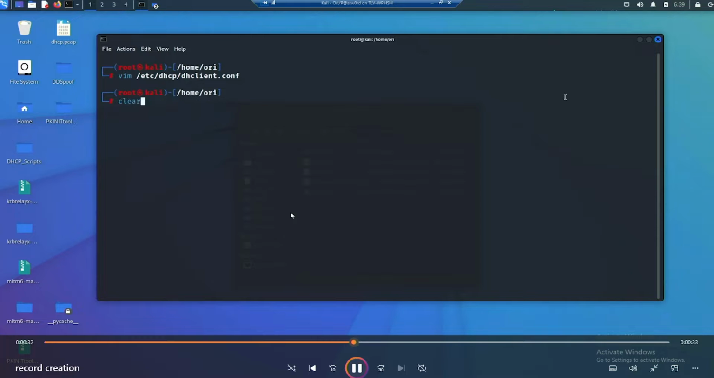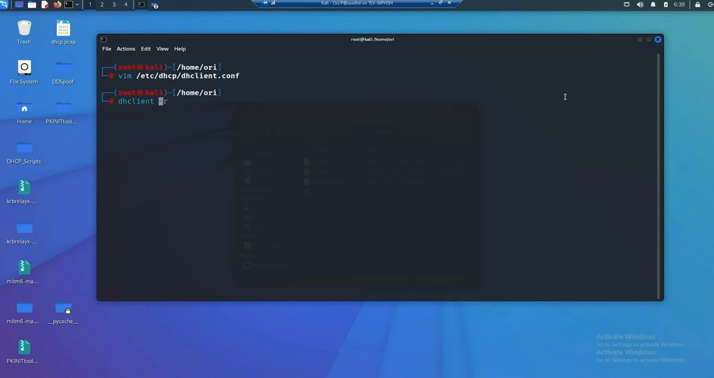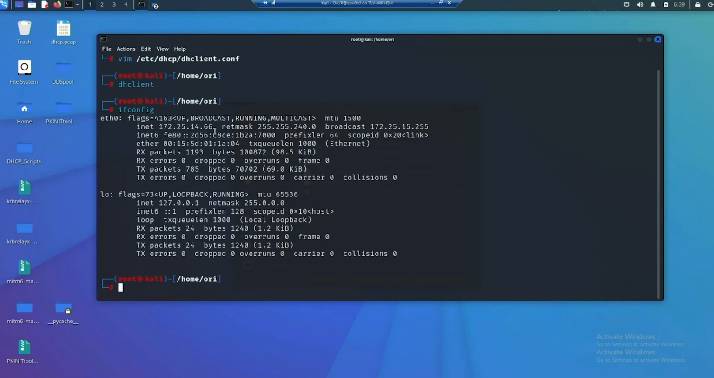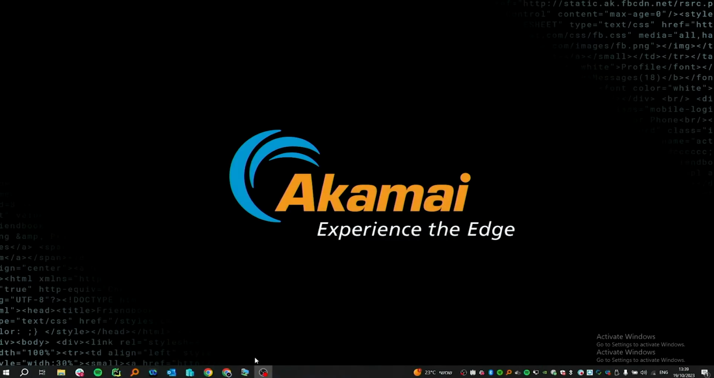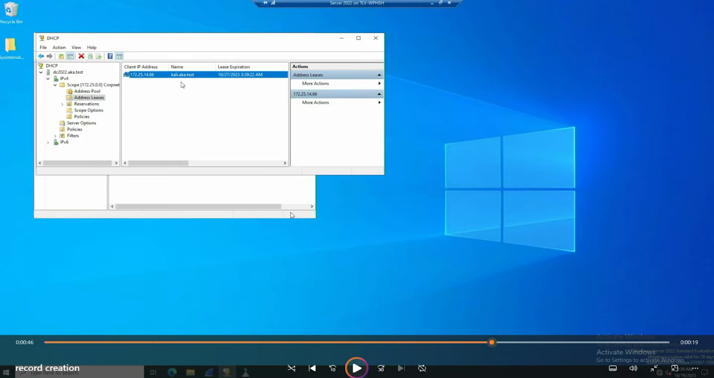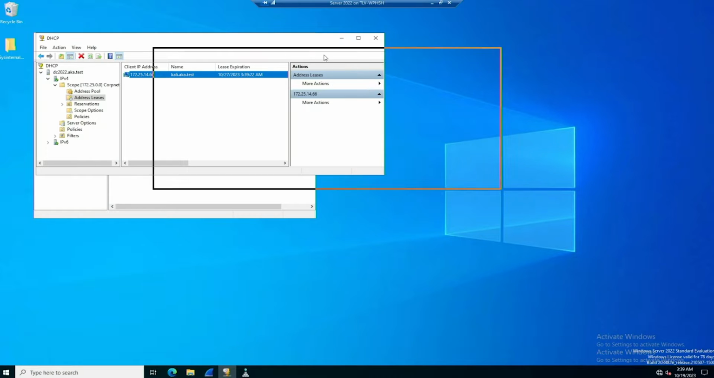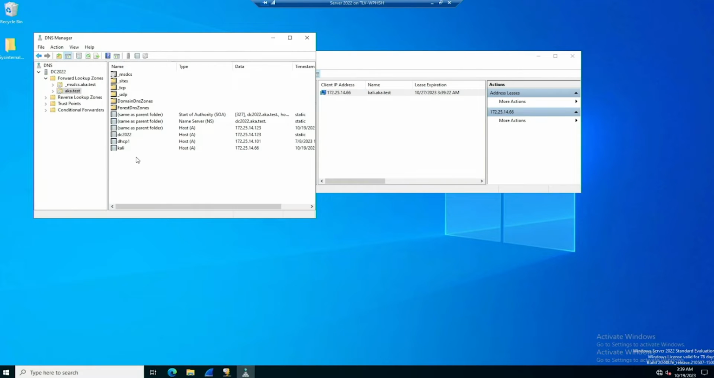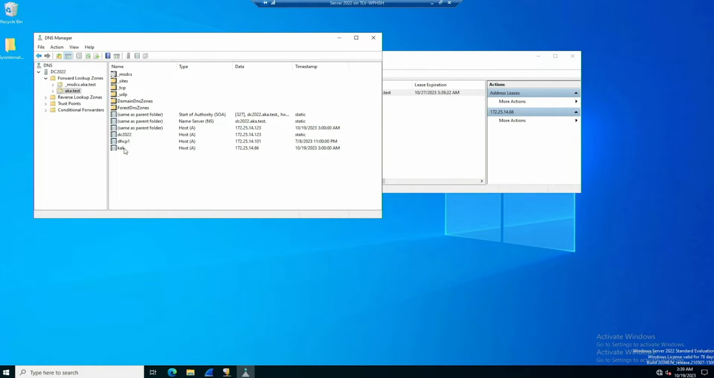So now we run dhclient, and we contact the DHCP server, and we have just leased a new IP address. We can see that if we run ifconfig, we see that we got the IP address that we requested. And if we now go to our DHCP server, we can verify that our lease was successful. And in the DNS server, we will see that we have successfully created the DNS record for the IP address that we requested.